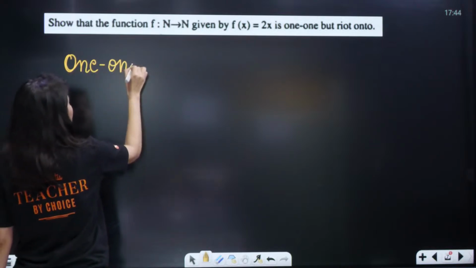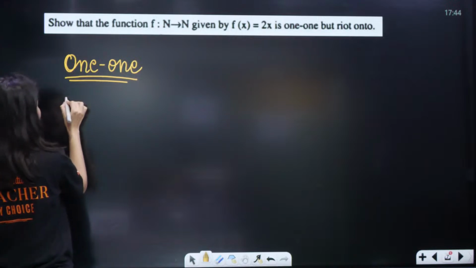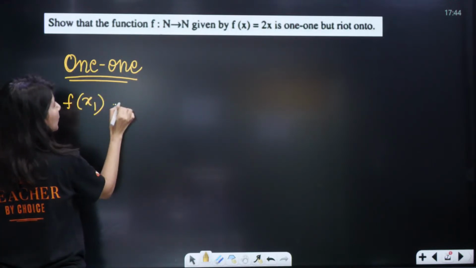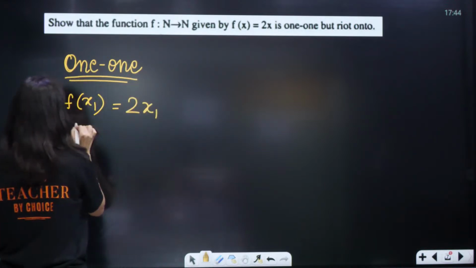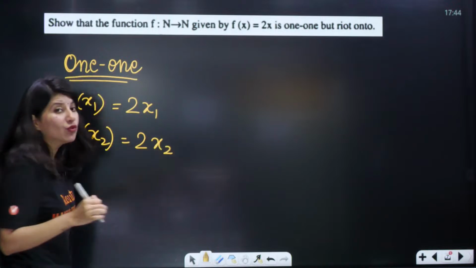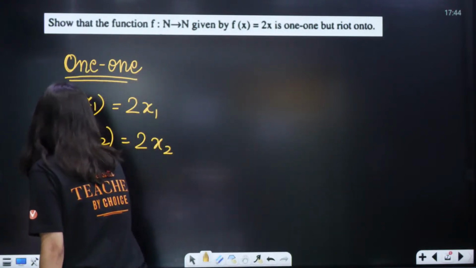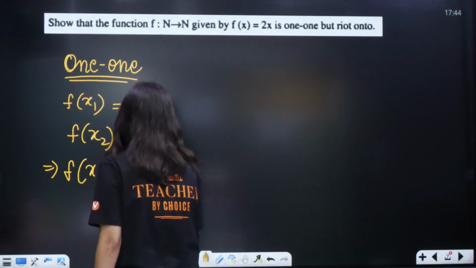So what you need to do is you need to take x1 and x2. So basically f of x1 you have to calculate. What is f of x1? So 2x1. What is f of x2? So 2x2, and you have to equate f of x1 and f of x2. So f of x1 is equal to f of x2.